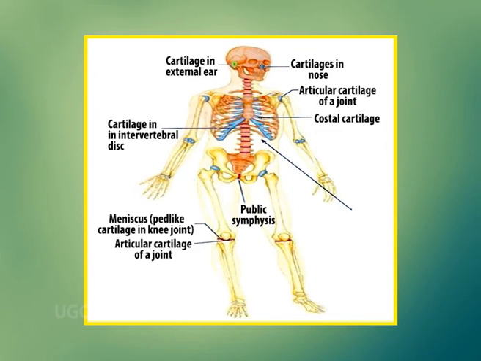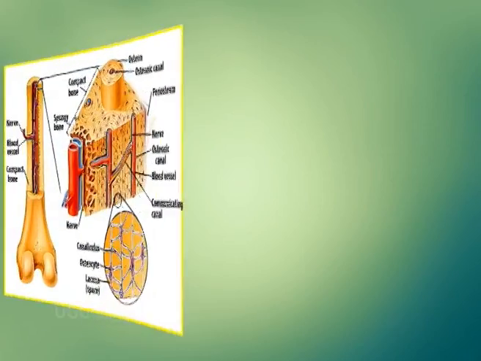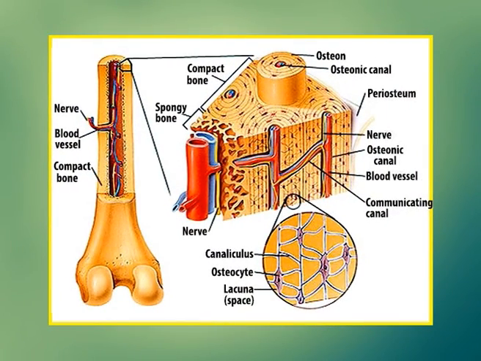Besides this, there are also special types of connective tissue. Number one is the cartilage. It provides strength with flexibility while resisting wear, that is the epiglottis, external ear or larynx. Number two is bone. It provides framework and strength for the body, allows movement, stores calcium and contains blood forming cells.